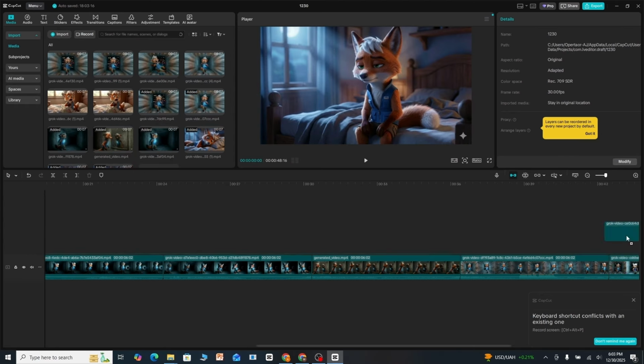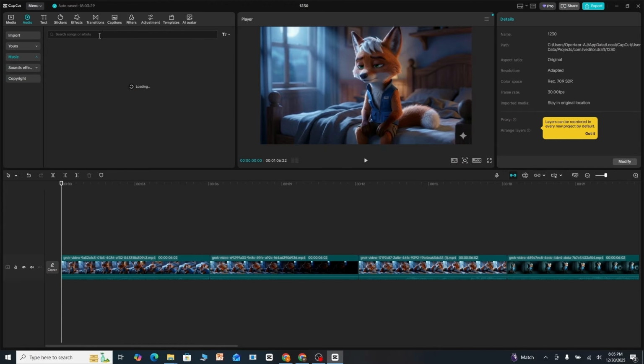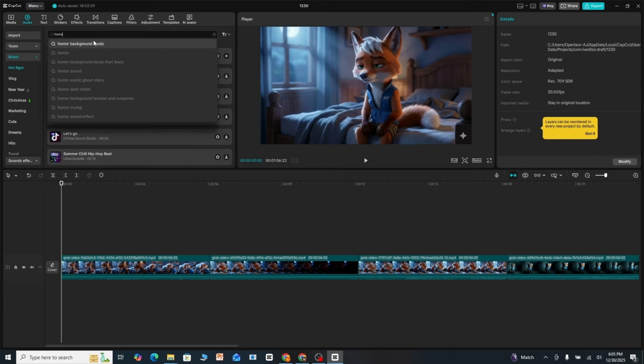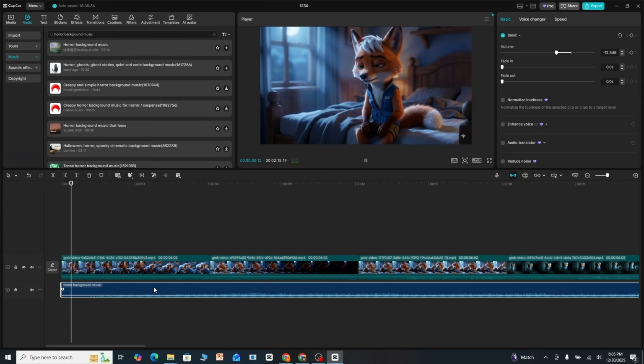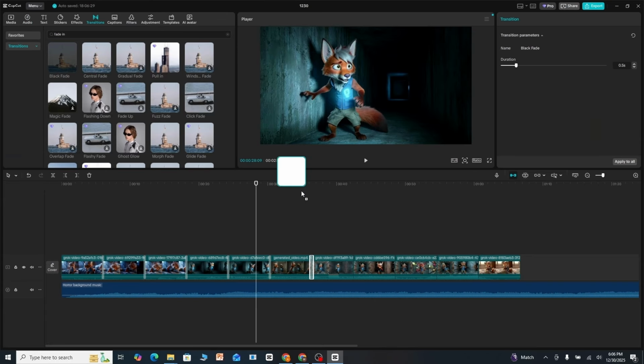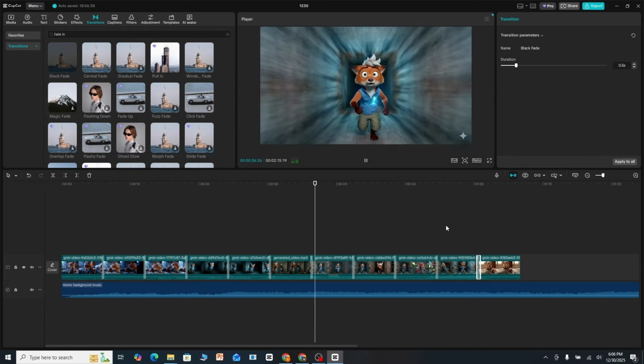Arrange scenes in order and then add a beautiful background music. No need to add sound effects because Grok AI has already put the sound effects. If you want, you can add transitions. And your AI cartoon story is complete.